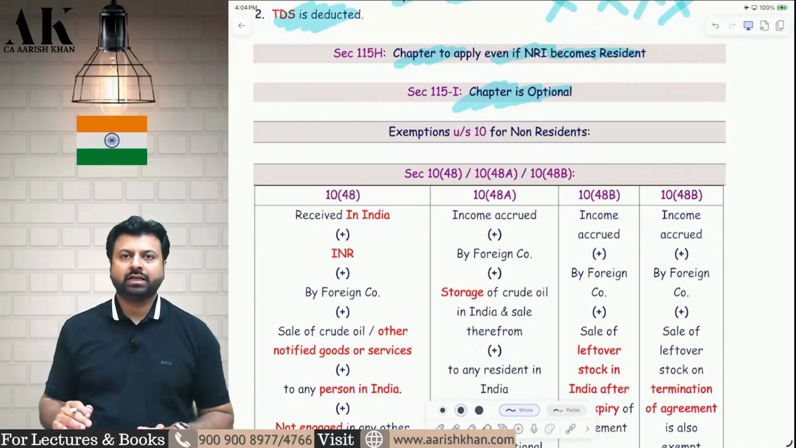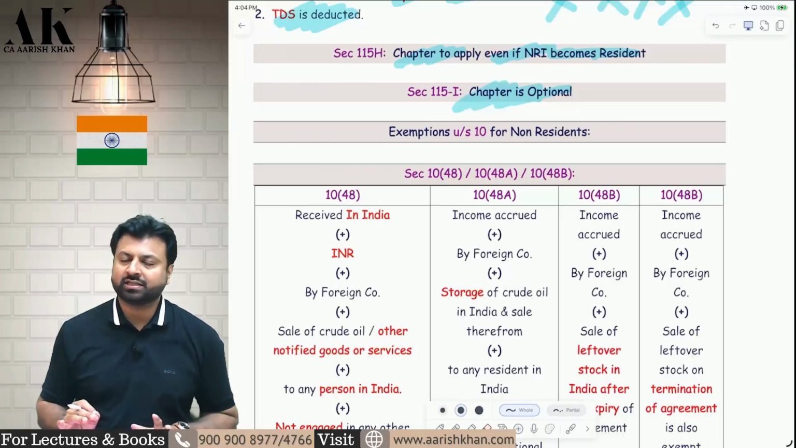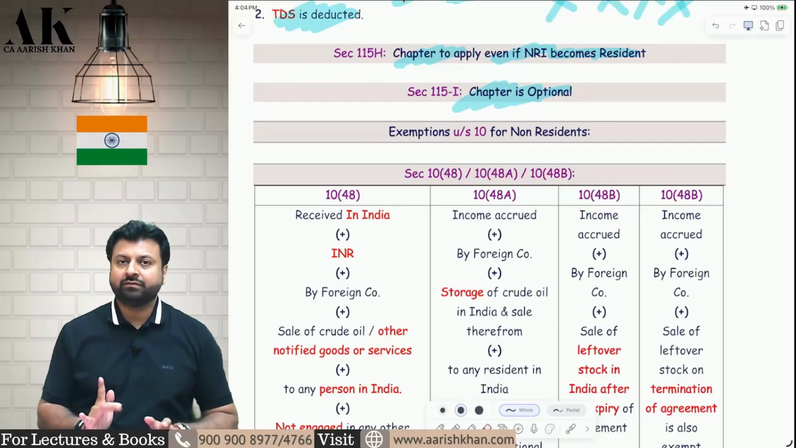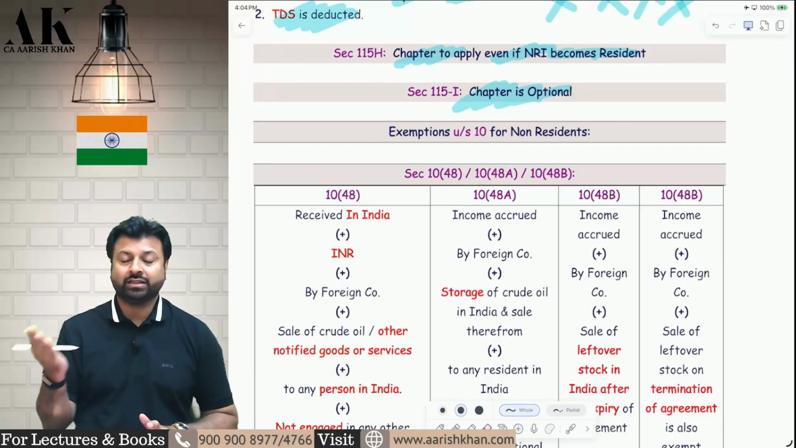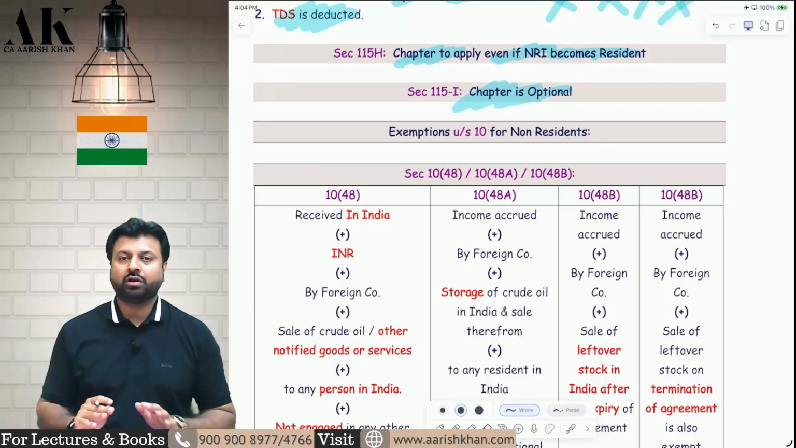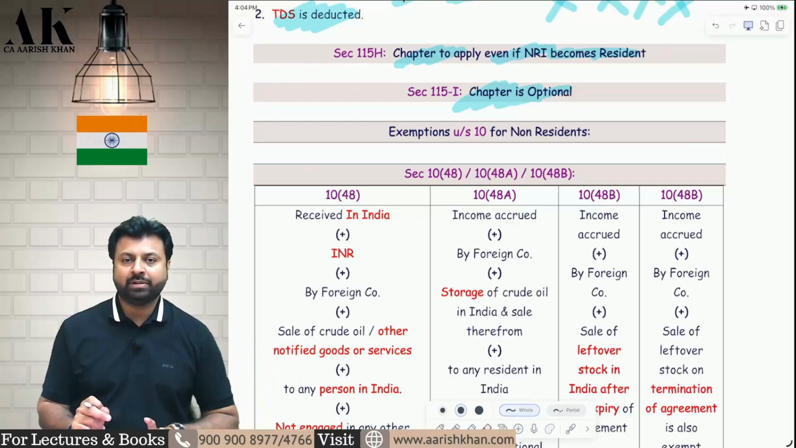Let's go on to the next part, and the next part in this chapter is with respect to exemptions under section 10 for non-residents. So now we are going to see all the exemptions of section 10 which are for non-residents only. Otherwise there are more than 50 clauses in section 10 for all different kinds of assessees, but today we are only interested in exemptions which are applicable to non-residents.